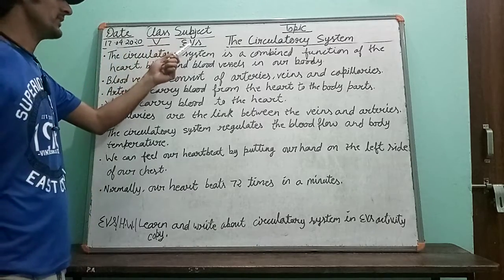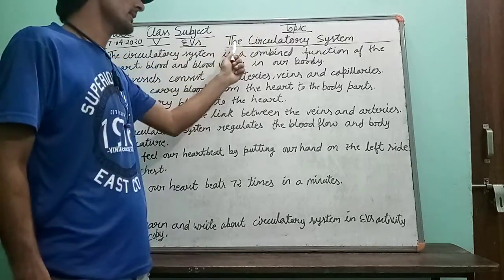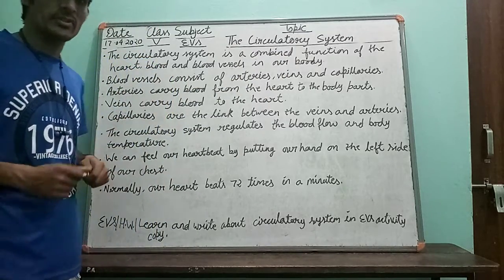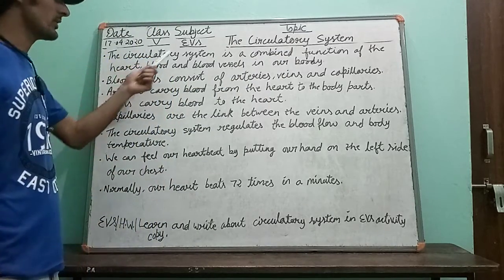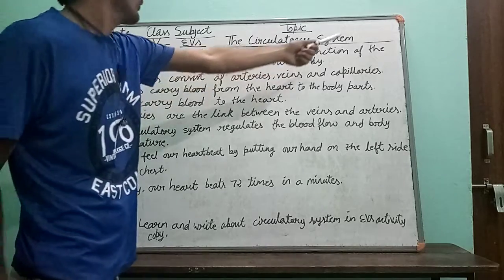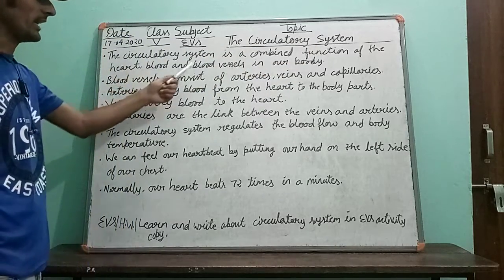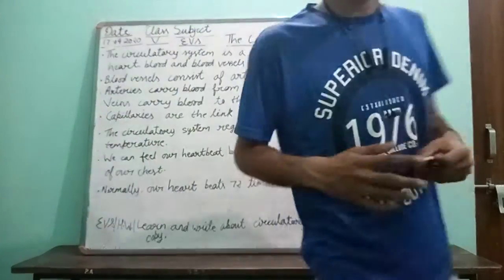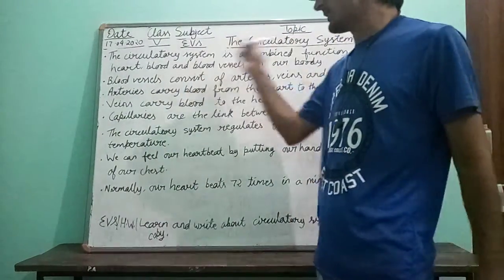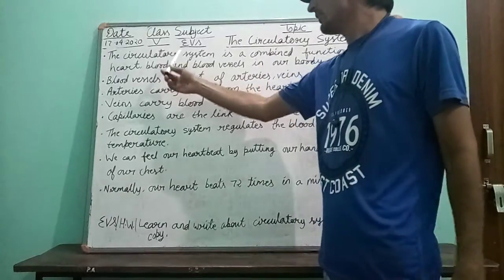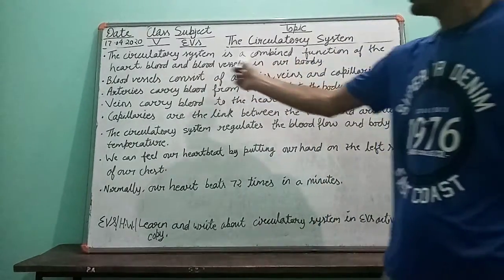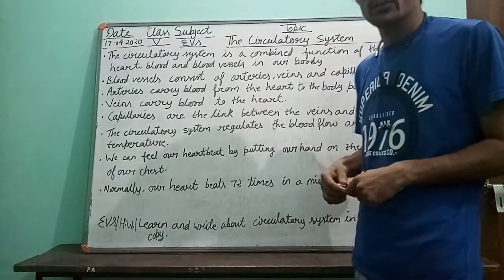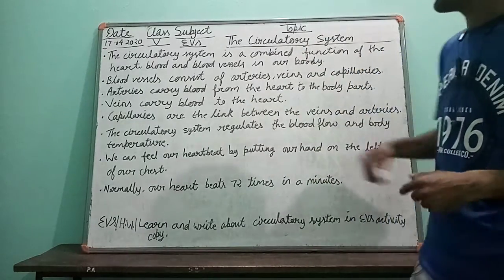Class 5, subject EVS, and today's topic is the circulatory system. Today we are going to talk about the circulatory system. The circulatory system is a combined function of the heart, blood and blood vessels in our body. It works with the help of these body parts: heart, blood and blood vessels. These are helping the circulatory system to complete its task in our body.